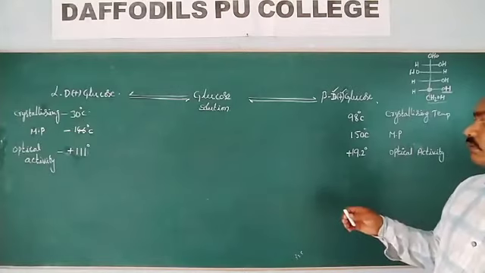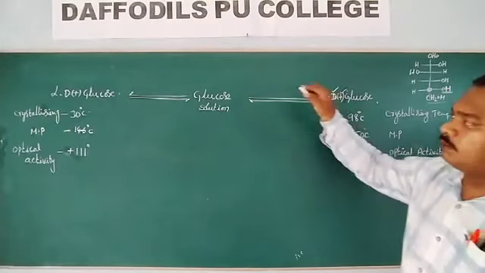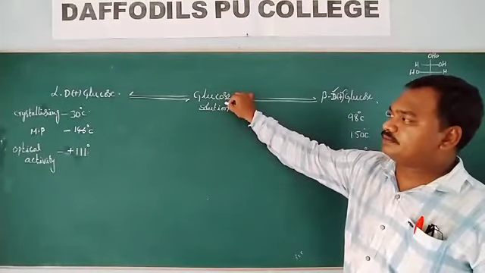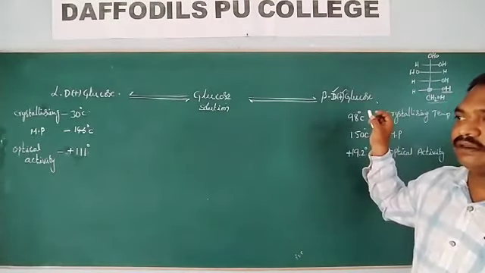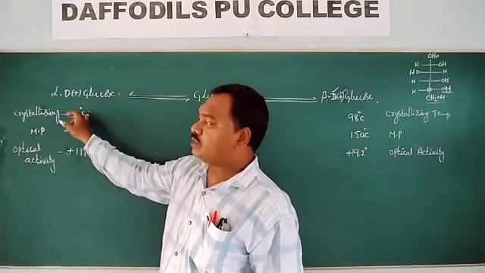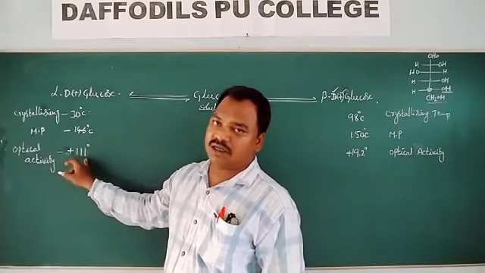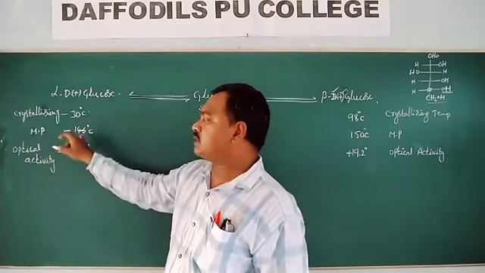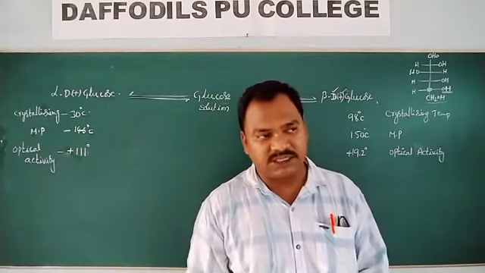Once again, I am taking all these things from glucose solution. When glucose crystals are separated at 30 degrees centigrade, they show one optical activity and a melting point of 146 degrees centigrade.